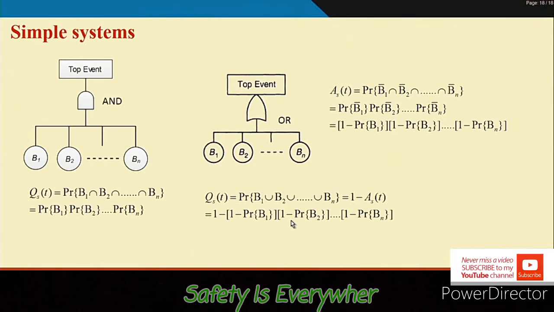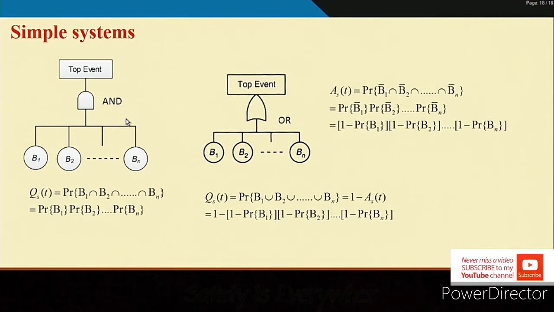Simple systems. A simple system means the system can be represented using AND or OR gates, or combinations of them. If the top event is linked with the bottom basic events with an AND gate, you all know the probability of the top event occurrence.